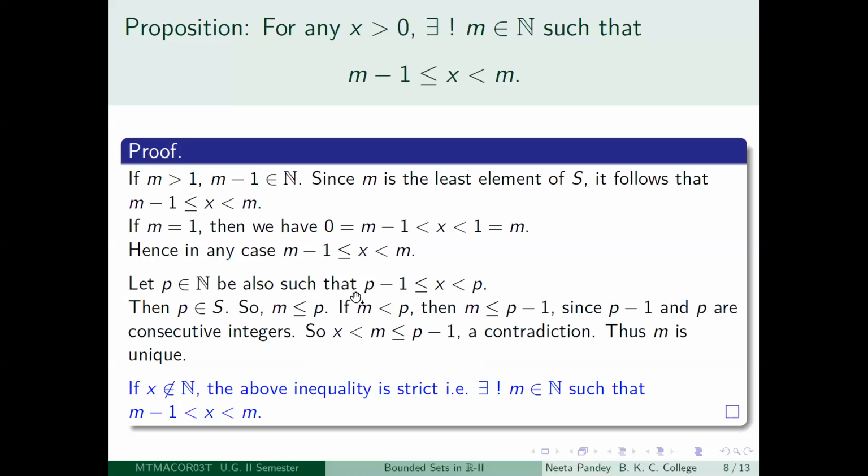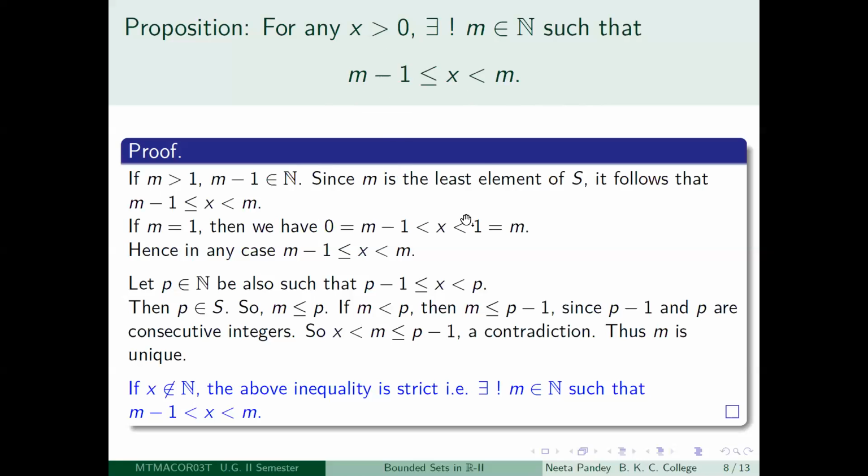Therefore, the assumption that m less than p is false. Hence, m has to be equal to p. That is, this m which we obtained here is unique. So you have proved that for any positive real number x, there will be a positive integer m, so that x will lie between m minus 1 and m, and in fact, to be precise, m minus 1 is less than or equal to x is less than m.